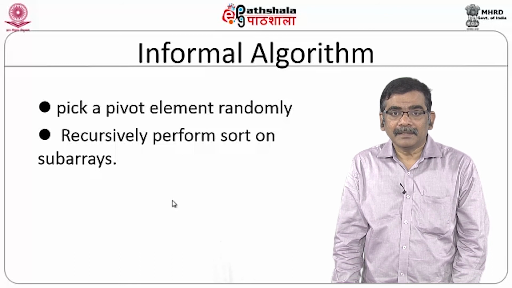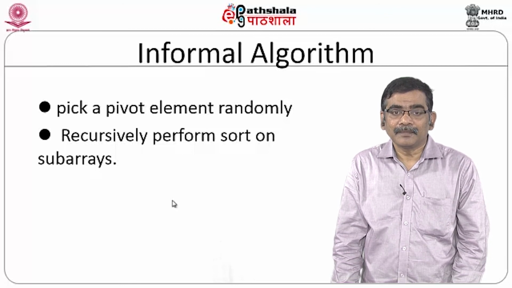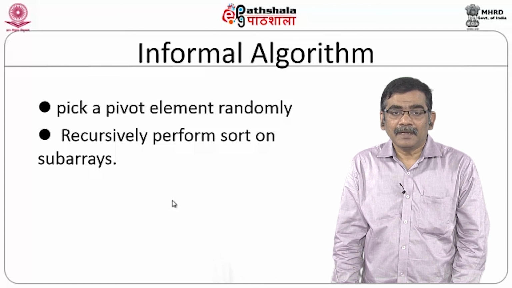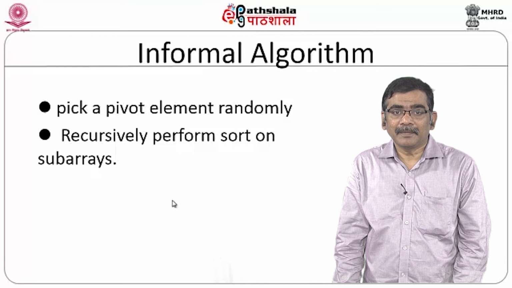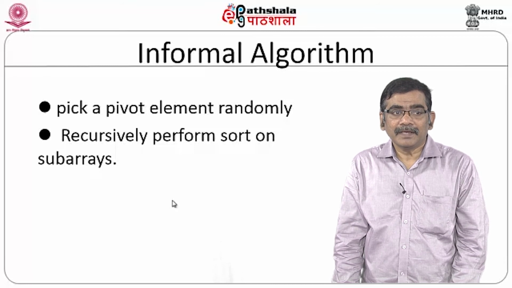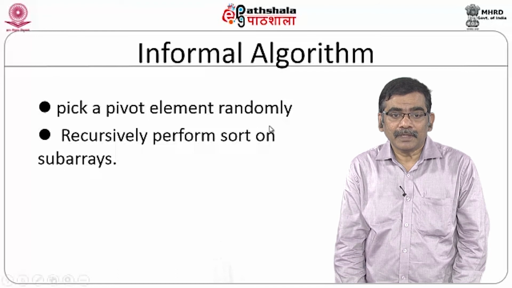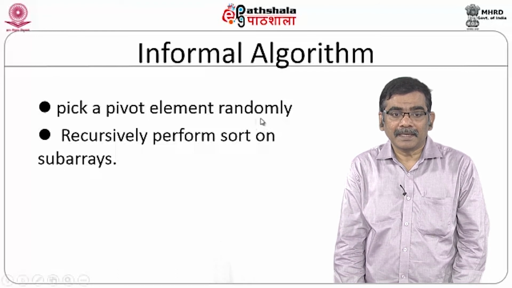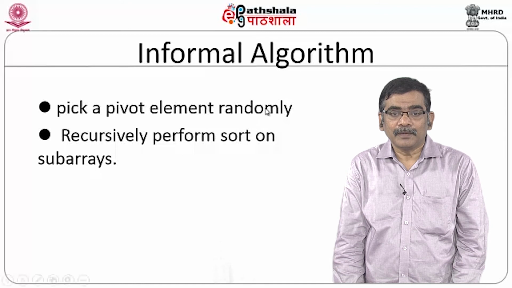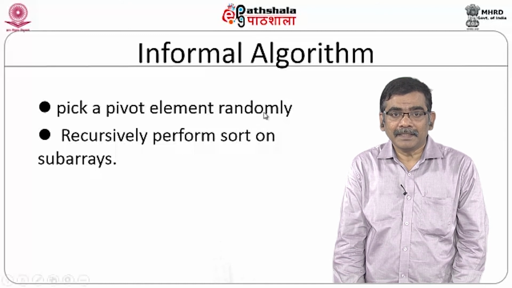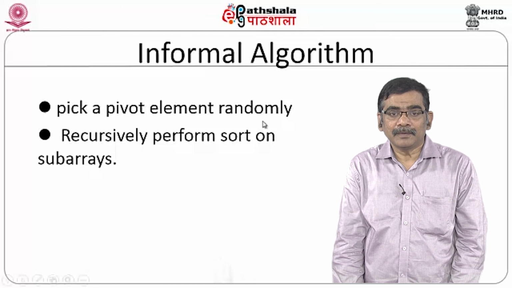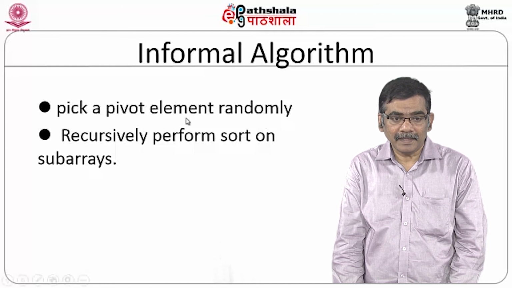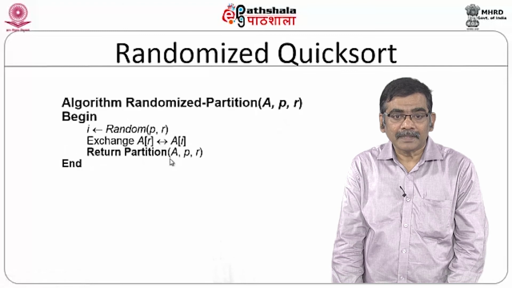We can write a randomized algorithm for that. How? The logic is very simple. You can attack the pivotal concept. Instead of using a partitioning algorithm, what you can do is pick the pivot randomly. So, that means you remove the partitioning algorithm, but instead you pick the pivot element randomly. Once you have the pivot element, the array is divided into sub arrays, then you recursively perform sort on the sub arrays.